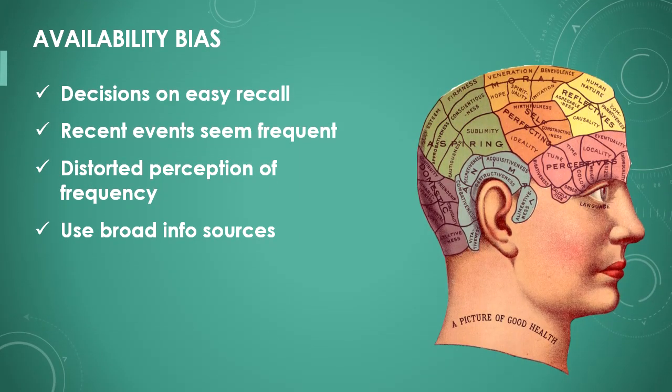Availability bias occurs when we make decisions based on the information that comes to mind most easily. Events that were recent or intense seem more frequent or likely to us. As a result, our perception can be distorted because we misjudge the frequency of events. A broader information base helps reduce this bias.